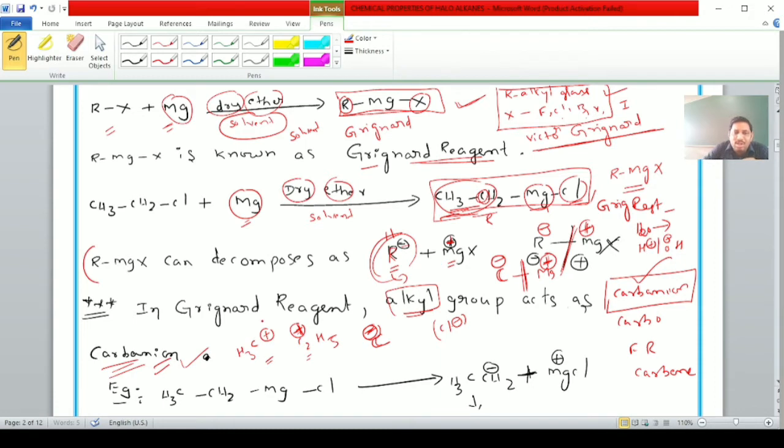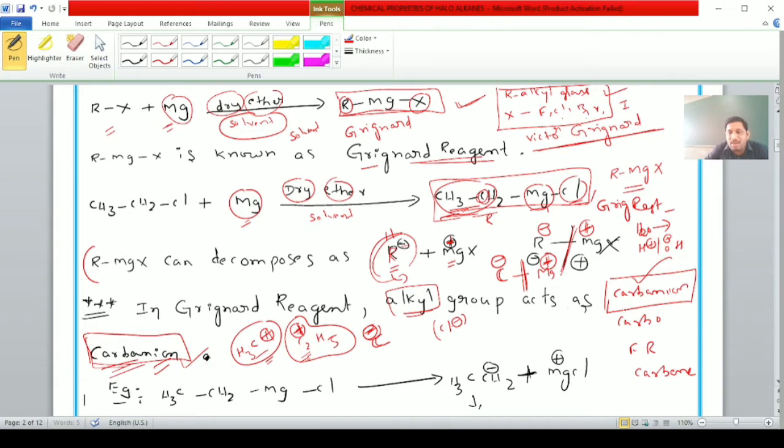In the majority of cases, students, the alkyl group can exist as a carbocation, that is, the positive charge present on the carbon atom: methyl carbocation, ethyl carbocation, propyl carbocation. But in very rare cases, the alkyl group can exist as a carbanion. For example, in a Grignard reagent, the alkyl group can act as a carbanion. It is one of the rare cases, students.